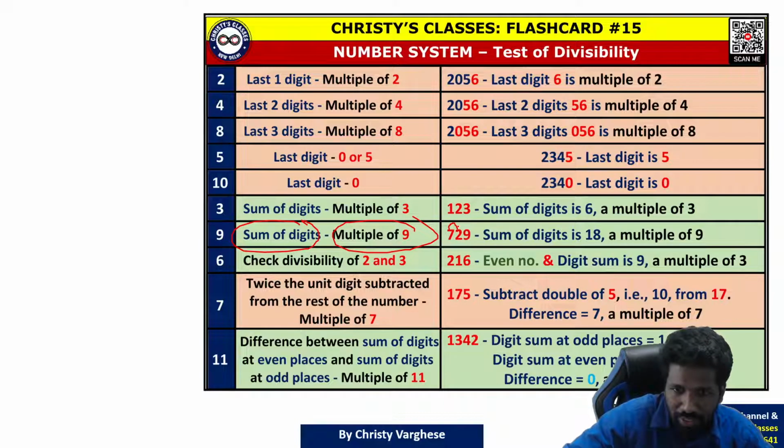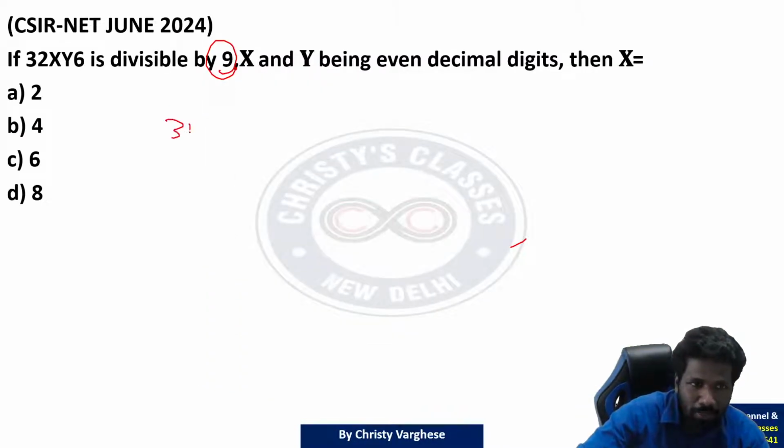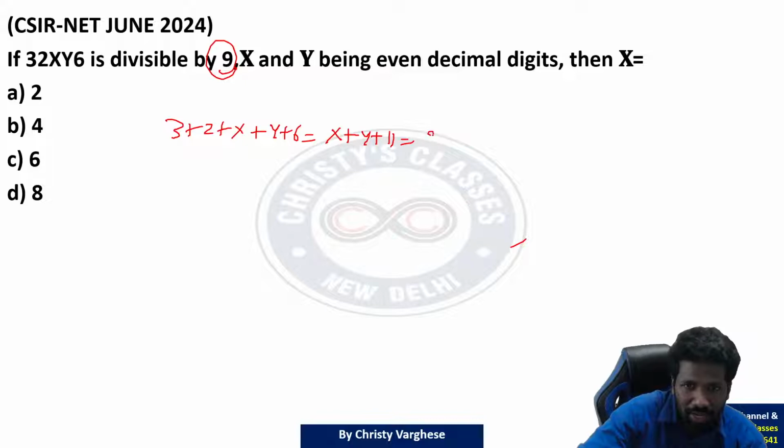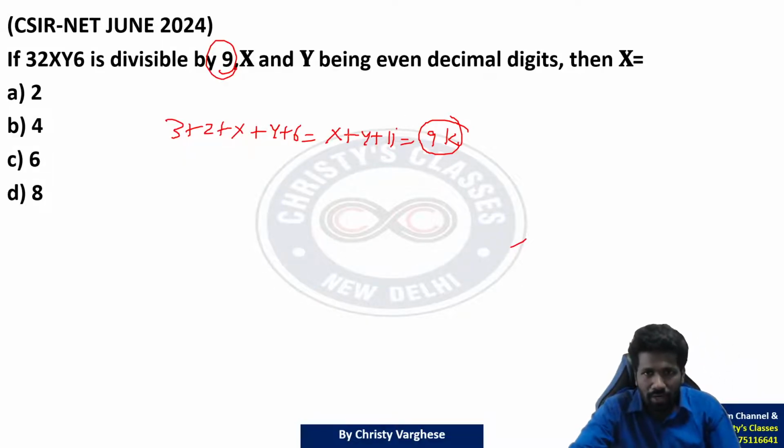For example, 729, 7 plus 2 plus 9 is 18. 18 is divisible by 9. So 729 is also divisible by 9. That means 3 plus 2 plus x plus y plus 6 should be divisible by 9. Simplifying, 3 plus 2 is 5, plus 6 is 11. x plus y plus 11 divisible by 9 or multiple of 9. Divisible by 9 means another way of telling us multiple of 9. Now if you look at it, x plus y क्या हो सकता है? 11 plus what is 9 का multiple? 7 plus 11, 18, multiple of 9 ना.